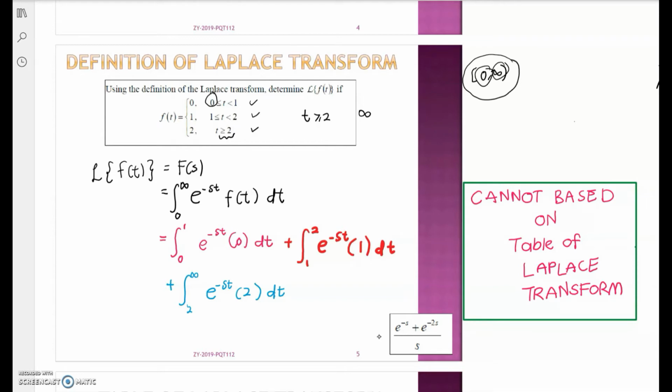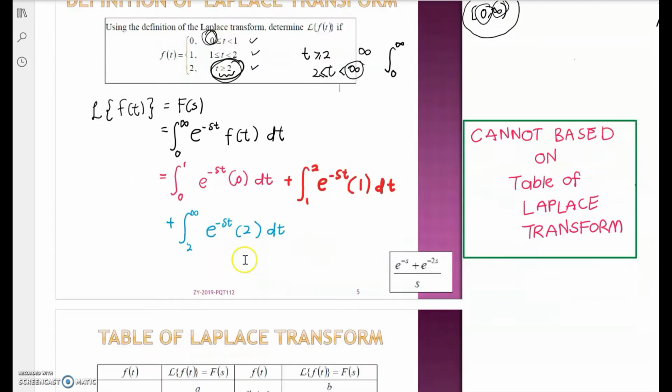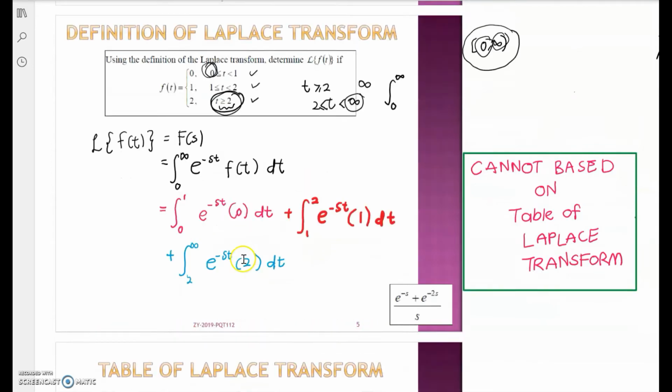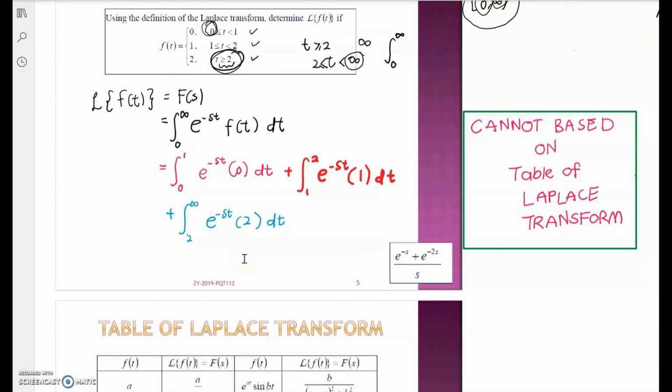So instead of writing t is equal to or greater than 2, we can also write it like this. That meets our definition, which is over the interval from 0 to infinity. In order to solve the piecewise function using the definition, it is just the same thing.